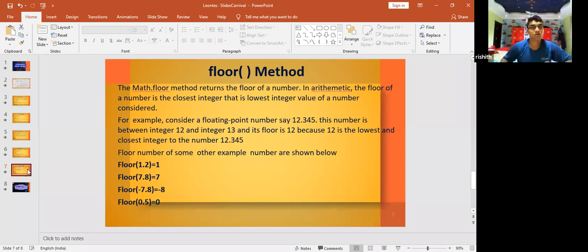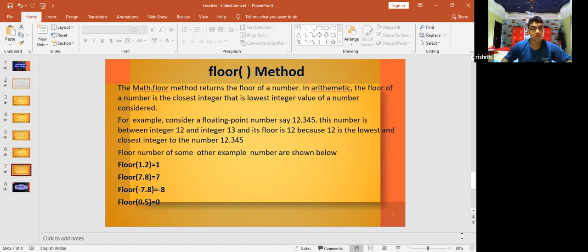Floor method. The Math.floor method returns the floor of a number. In arithmetic, the floor of a number is the closest integer, that is the lowest integer value of the number considered. For example, consider a floating point number, say 12.345. The number is between the integer 12 and the integer 13, and its floor is 12 because 12 is the lowest and the closest integer to the number 12.345.